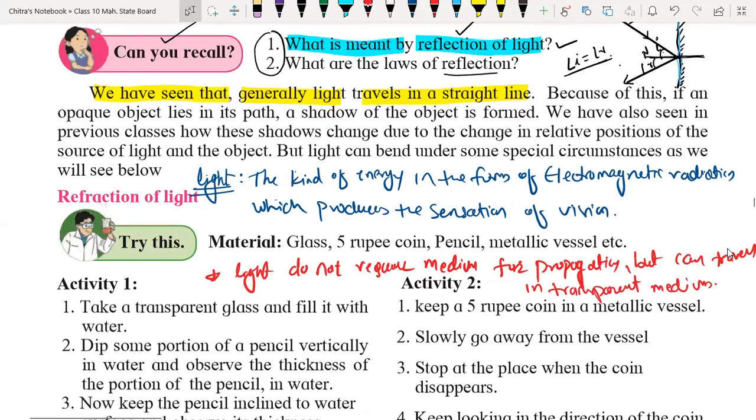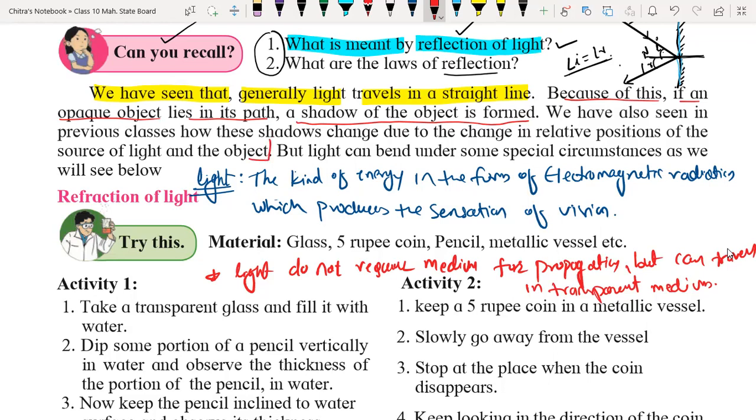Because of this, light rays always travel in a straight line. Because of this, if an opaque object lies on its path, the shadow of the object is formed. It means if a non-transparent substance comes in the path of the light, then its shadow is going to form. We have also seen in previous classes how these shadows change due to the change in relative position of the source of light and the object.